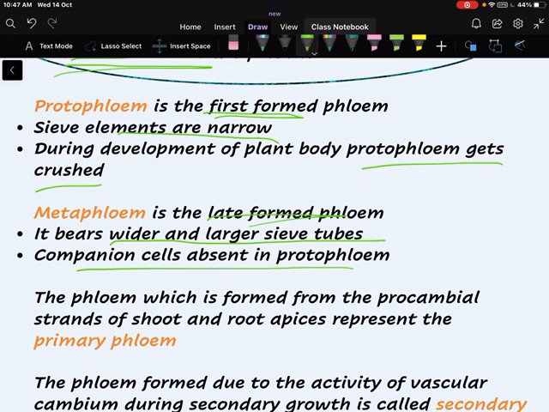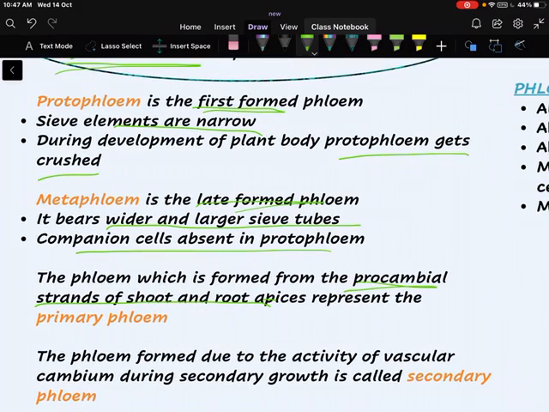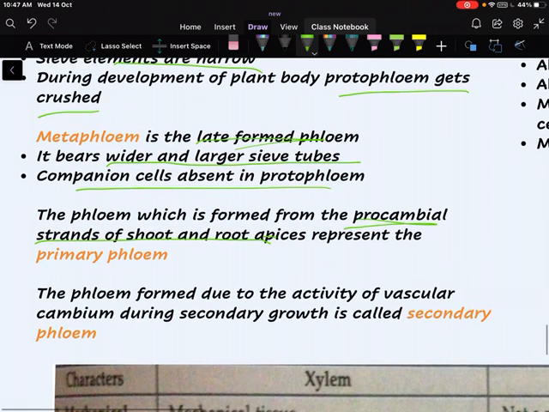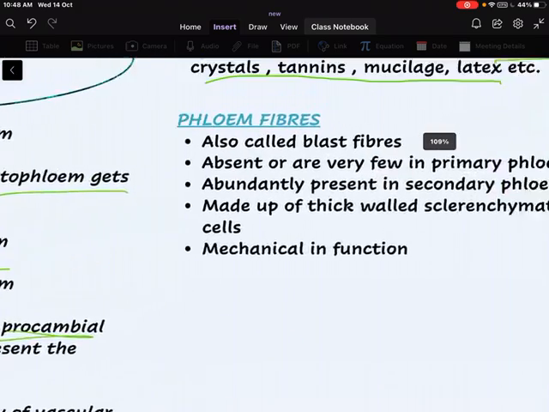The phloem which is formed from the procambial strands of shoot and root apex represents the primary phloem. The phloem formed due to the activity of vascular cambium during secondary growth is called secondary phloem. These are the other kinds of phloem that we have learned.